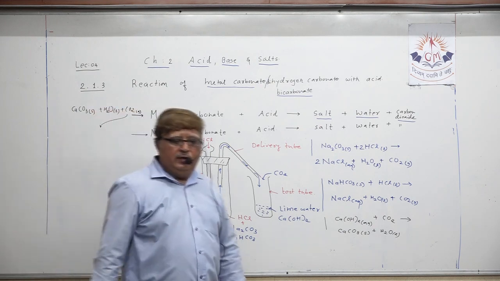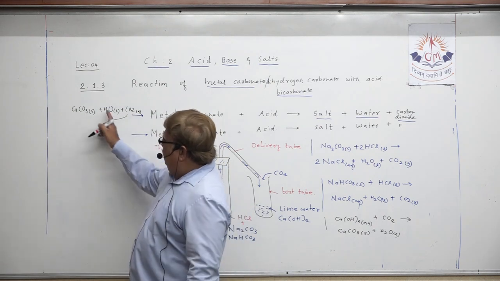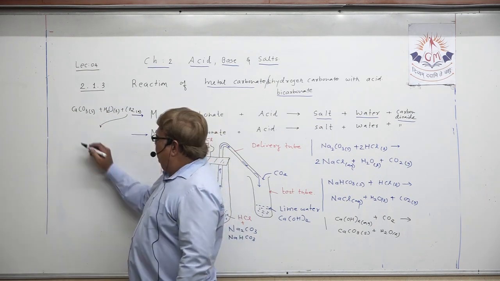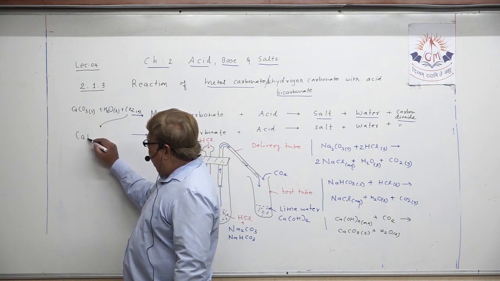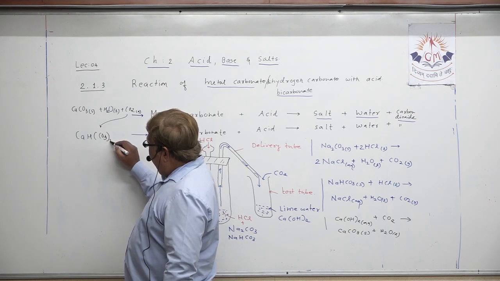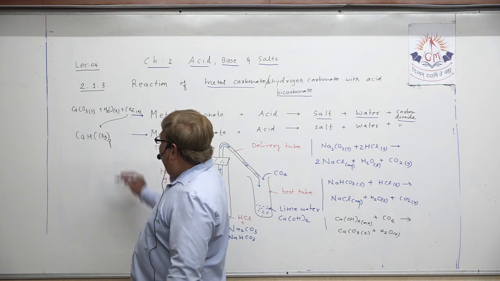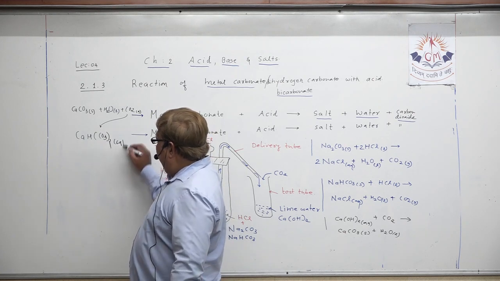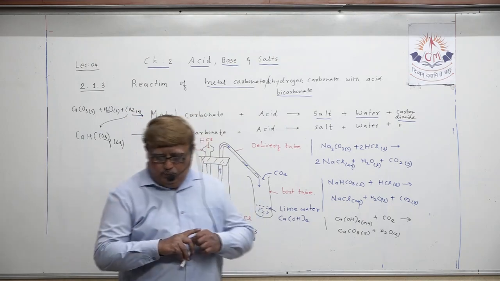When excess carbon dioxide mixes with this mixture, due to the excess entry of carbon dioxide, it forms calcium bicarbonate, Ca(HCO3)2, understand, in aqueous form. So my dear student, this is the property